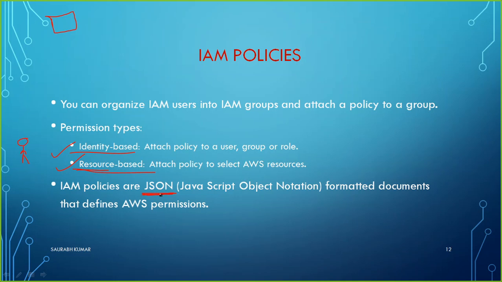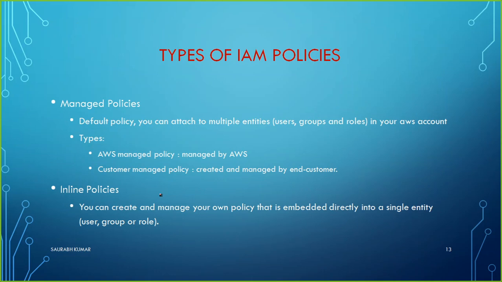So that was all about the four major components of IAM. We have talked about users, groups, roles, and policies. Now it's time to talk about the types of IAM policy. There are two categories. One is called a managed policy, and one is called an inline policy.